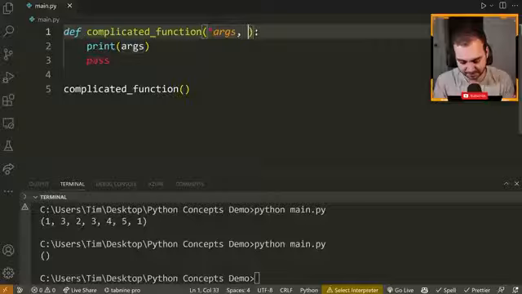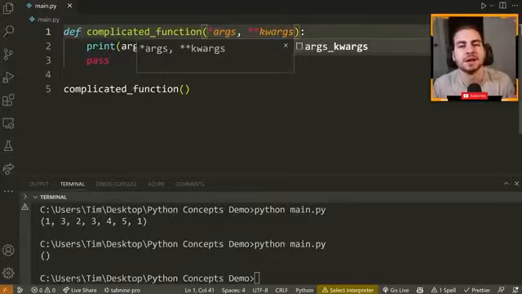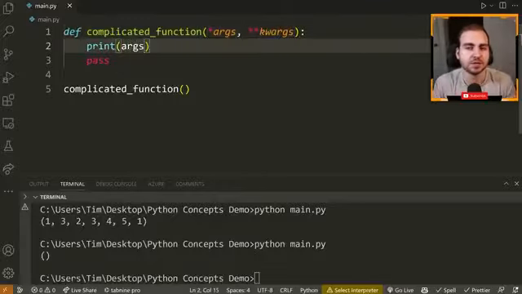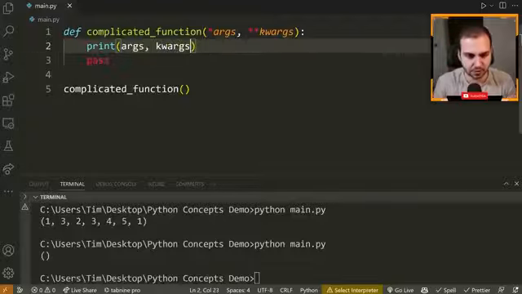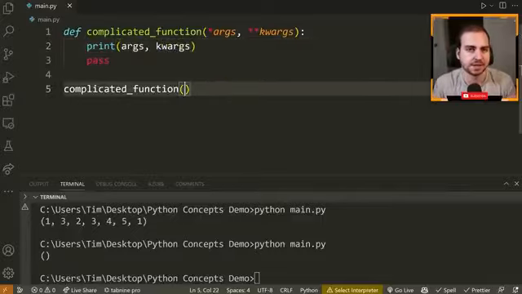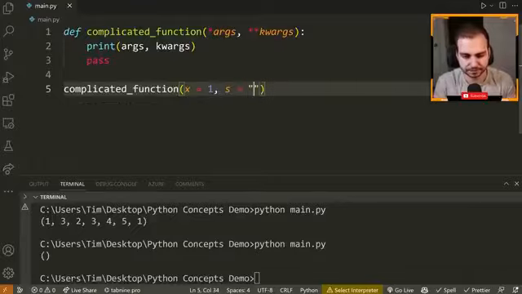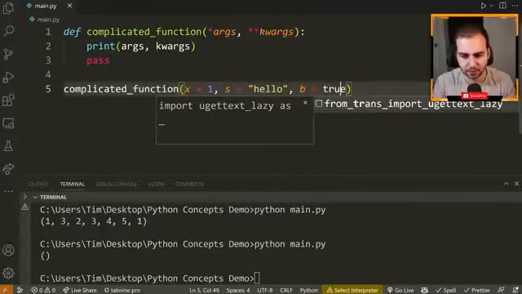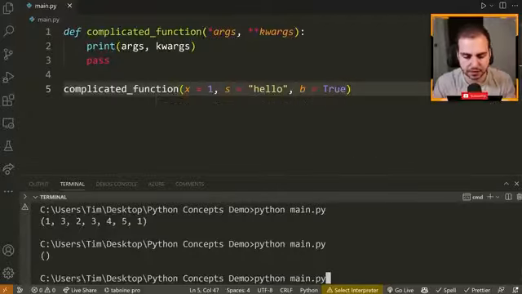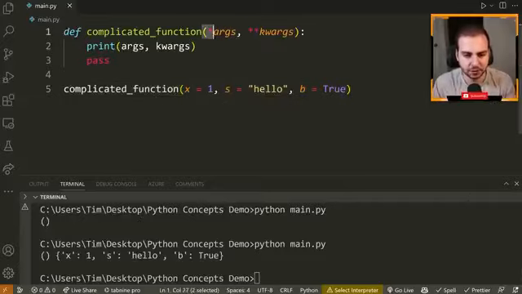Now we also have **kwargs. So when you have **kwargs, this means we're going to accept any number of keyword arguments. So let me just print out kwargs here and pass some keyword arguments. The keyword arguments are something like x equals 1, s is equal to, I don't know, hello, b is equal to true, whatever. Let's do a capital True here. So now if I run this, you see that we have no positional arguments, but we have these 3 keyword arguments, and they are stored inside of a dictionary.